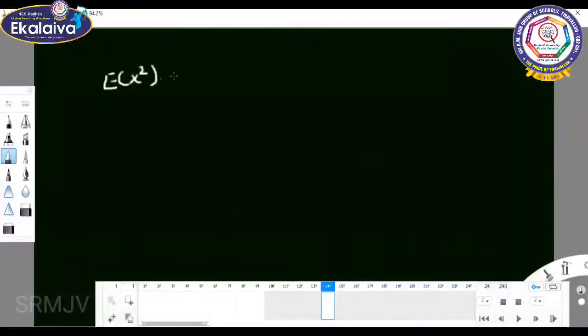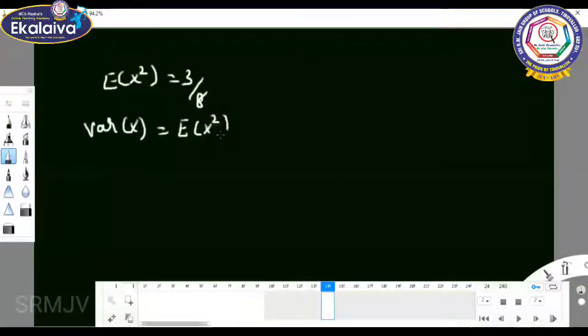E of x square equal to 3 by 8. So variance of x. What is variance of x? E of x square minus E of x the whole square.